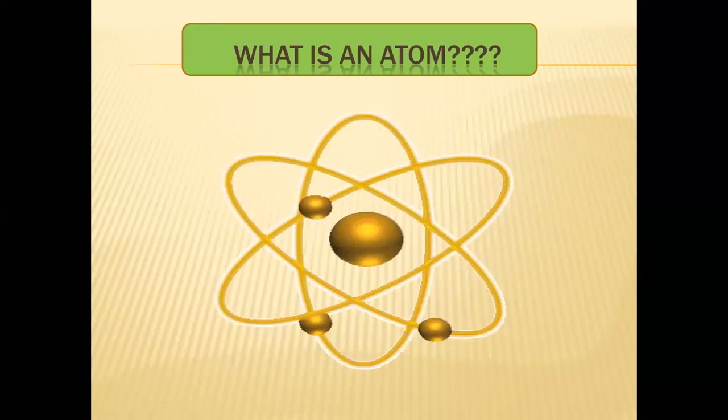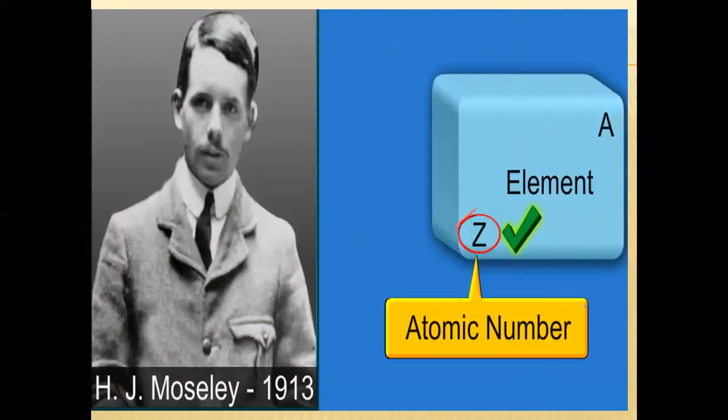The structure of an atom is like that: at the center is the nucleus, while the outer part contains the orbit or shell, which has the electrons, which are negatively charged. Students, who was Moseley? Moseley was a scientist who gave an idea about the atomic number of an element.